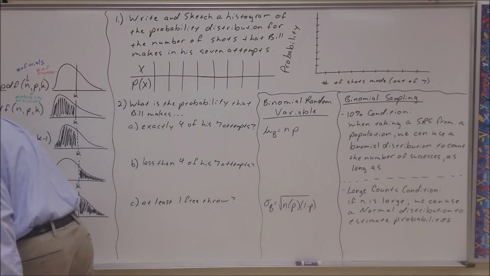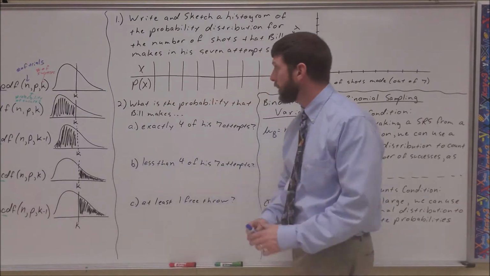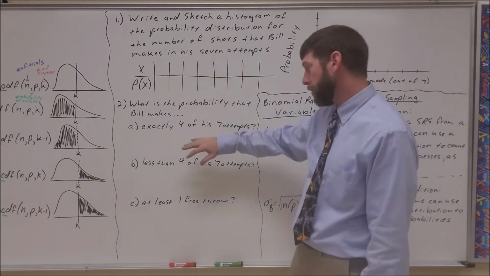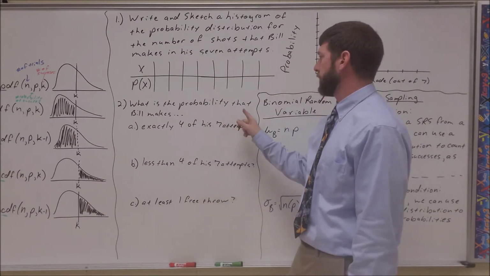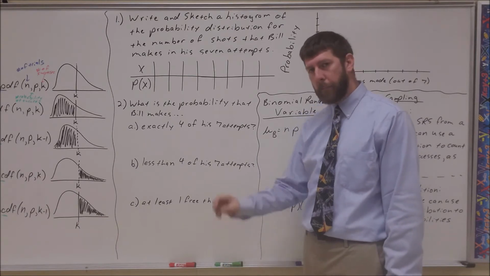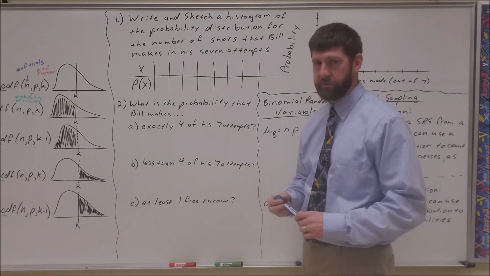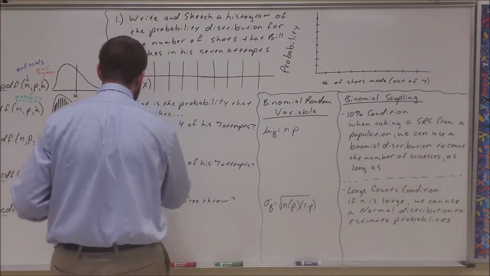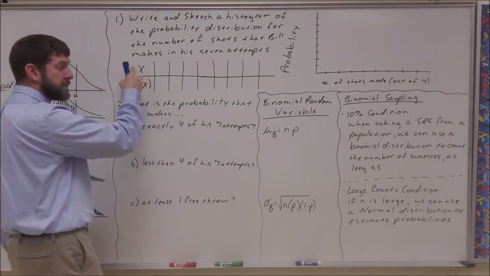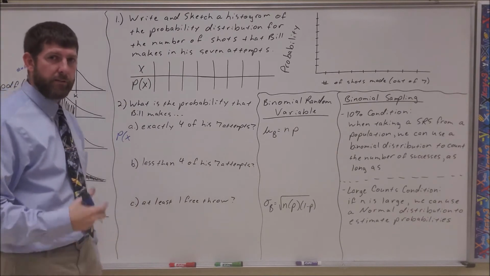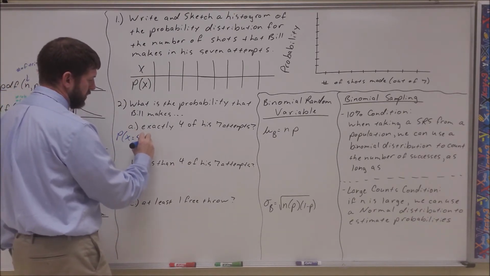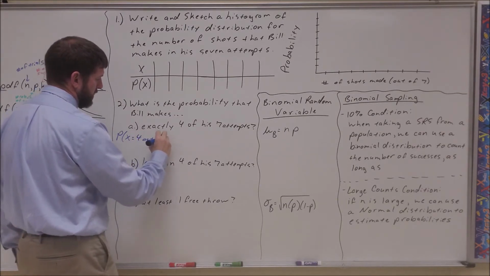We'll start with number 2 actually, let's practice one. So let's not start at part 1, let's go to number 2. What's the probability that Bill makes exactly 4 of his 7 attempts? So we're looking at the probability that X, because X is our random variable, the number of shots he could make, is equal to 4 out of 7.